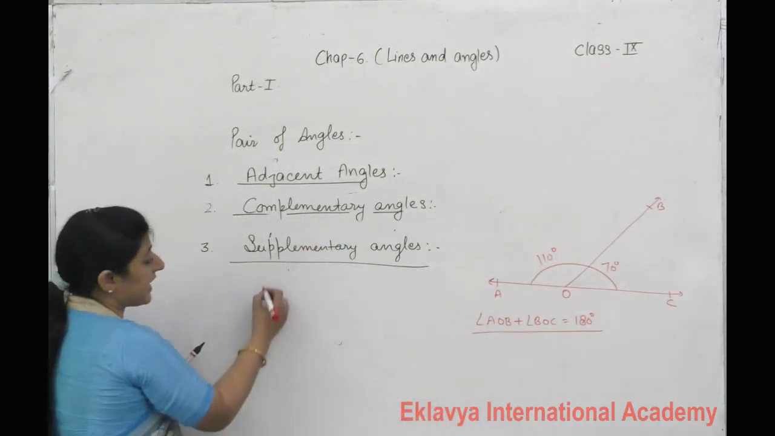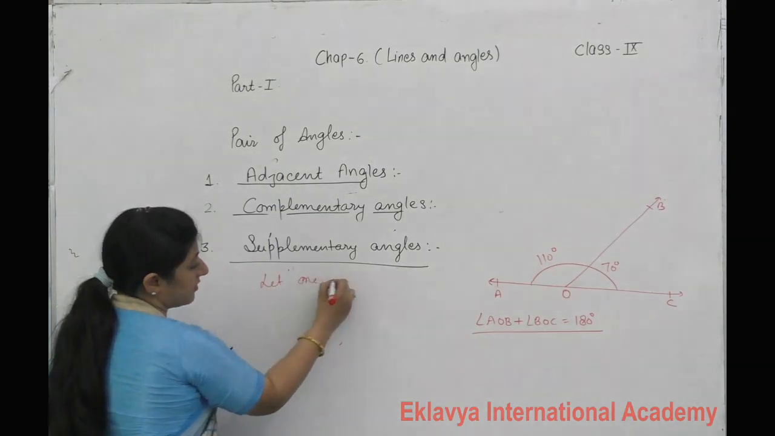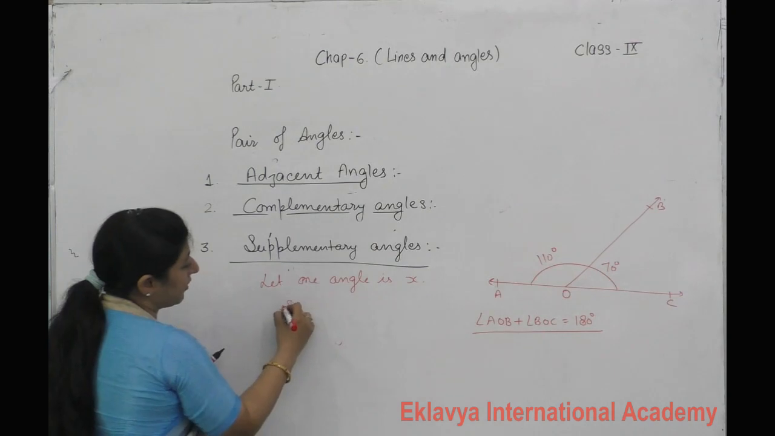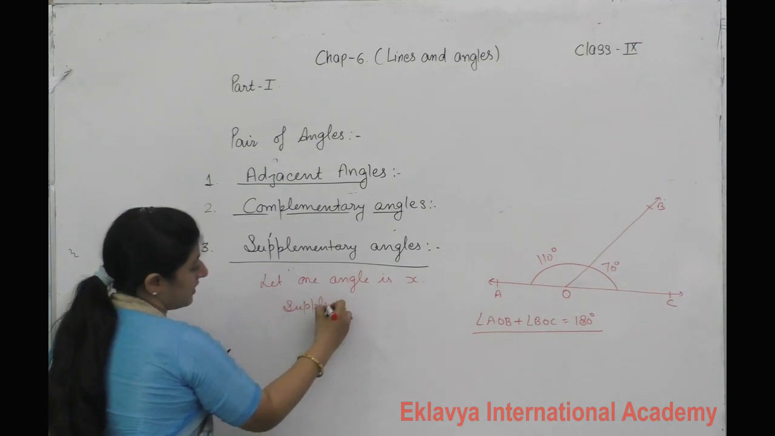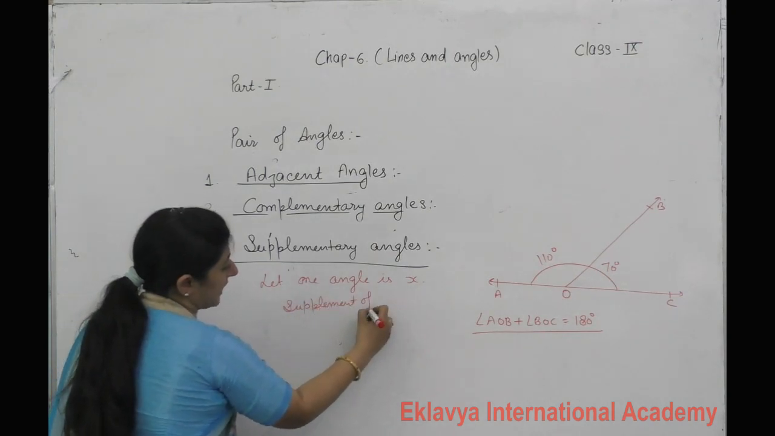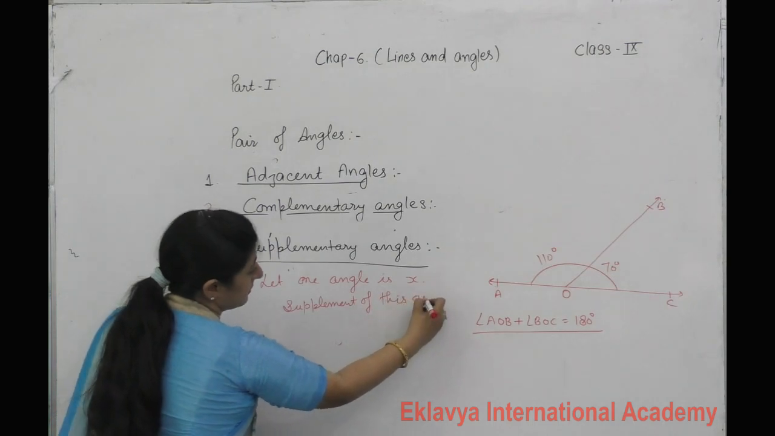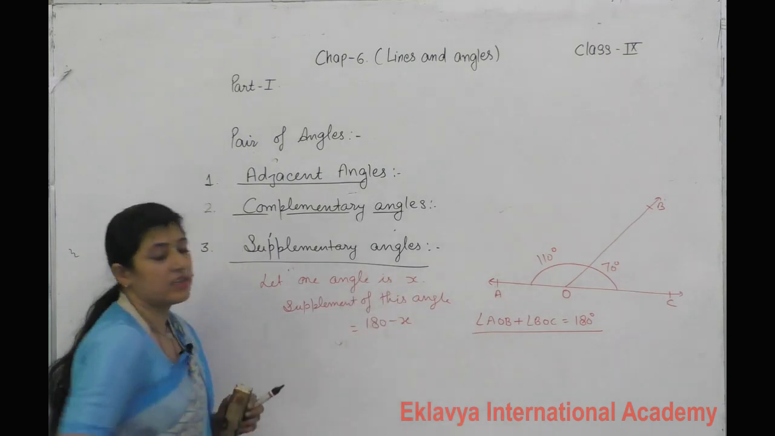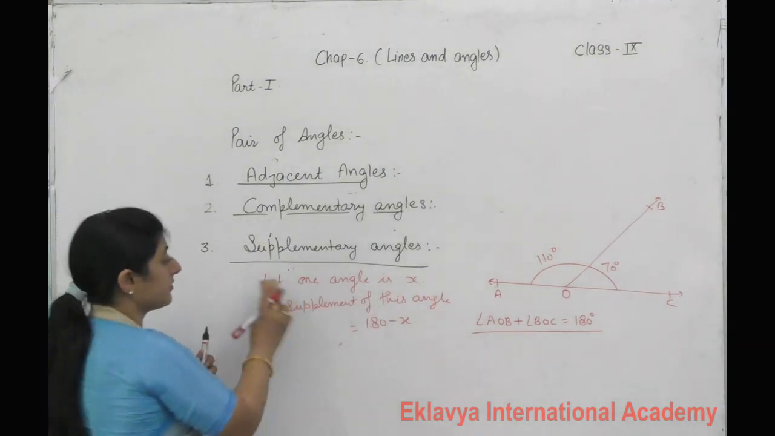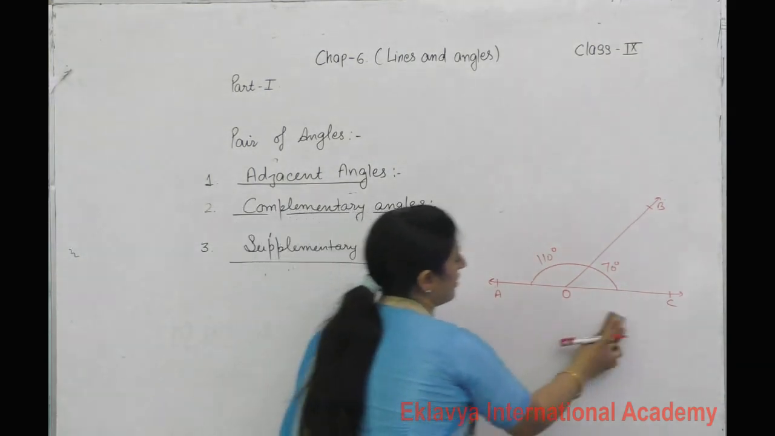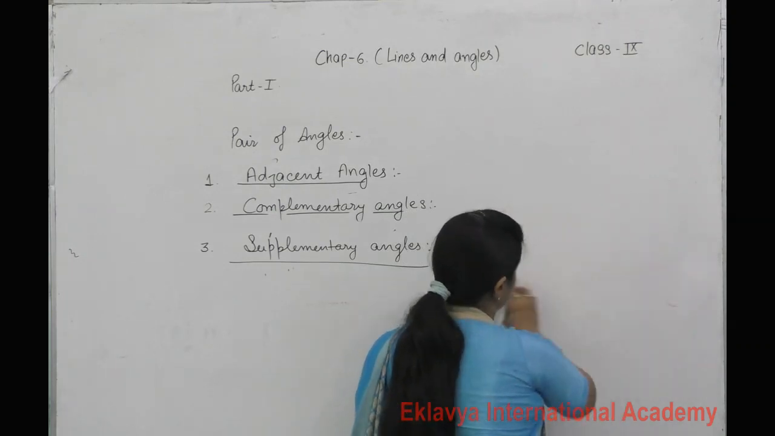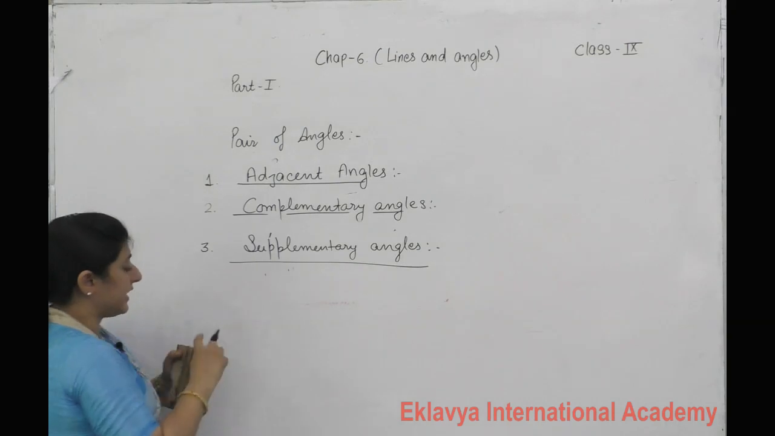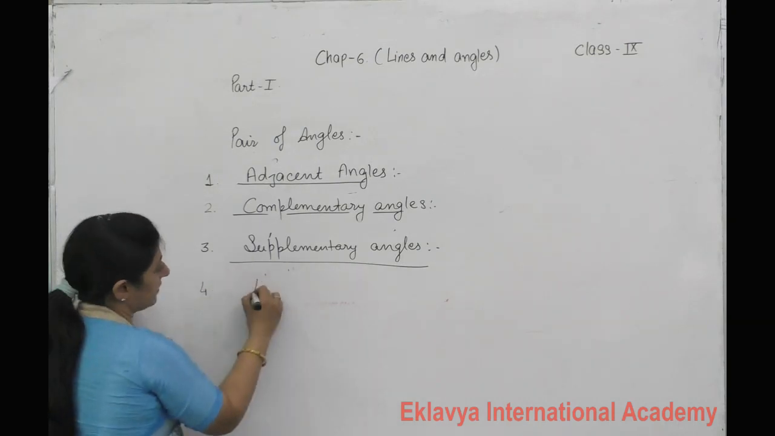Let one angle be x. What is the supplement of it? The supplement of this angle is equal to 180 minus x. Okay. Now next is linear pair of angles.